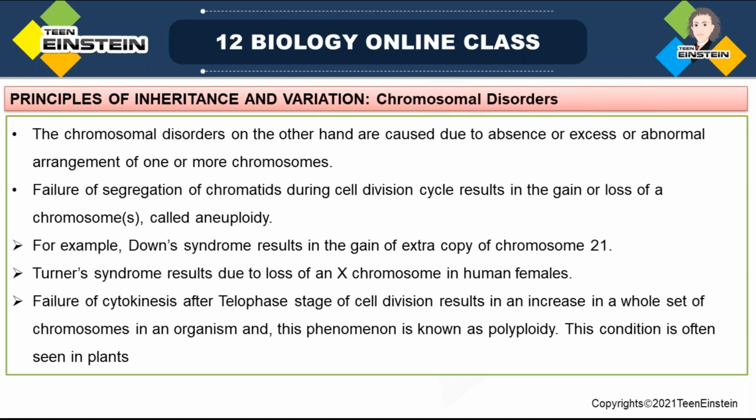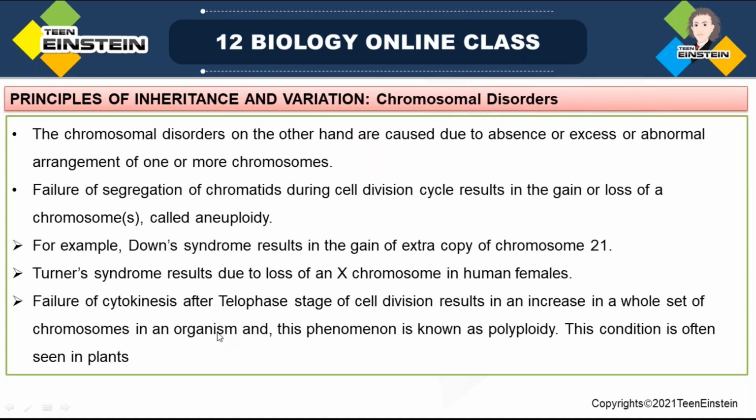For example, Down syndrome. In Down syndrome, there is an extra copy of chromosome 21. That is Down syndrome. Next is Turner syndrome, due to the loss of an X chromosome in a human female. Turner syndrome means loss of an X chromosome in a human female.